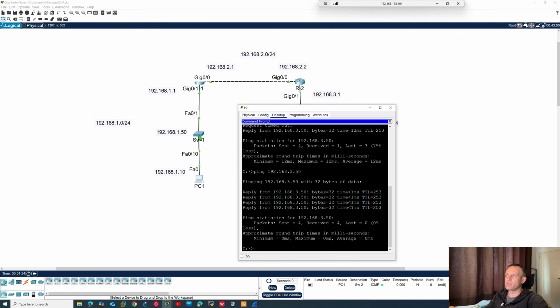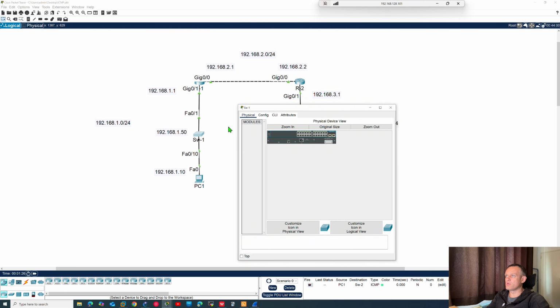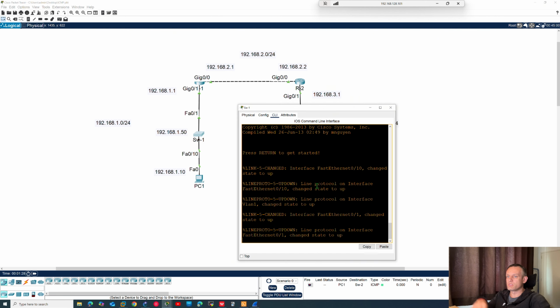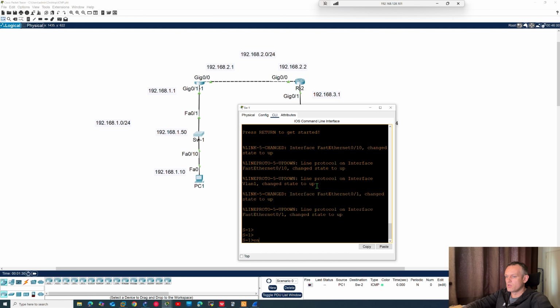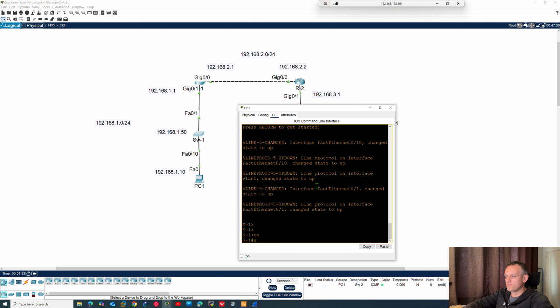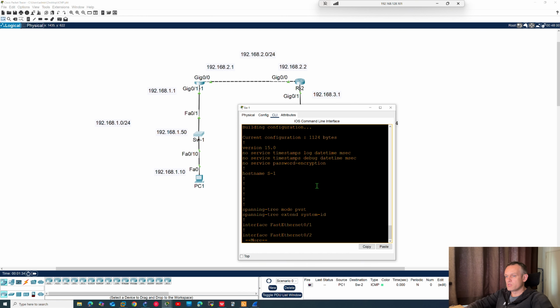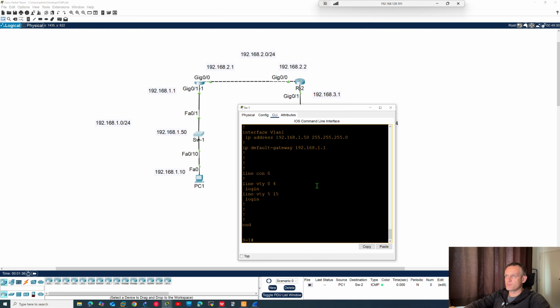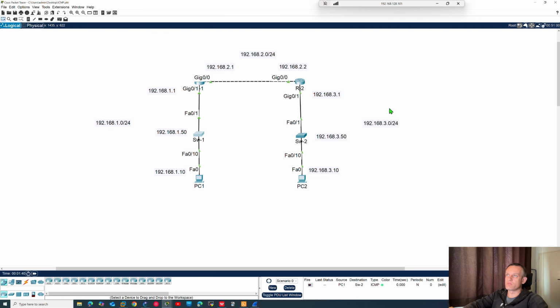And here I think I don't have this telnet configuration on these switches. Enable. Yes, I don't have telnet configuration, but you can see.